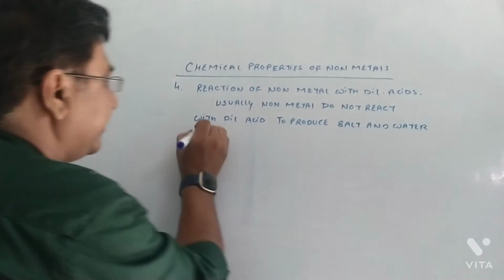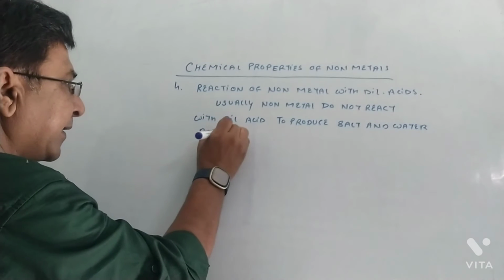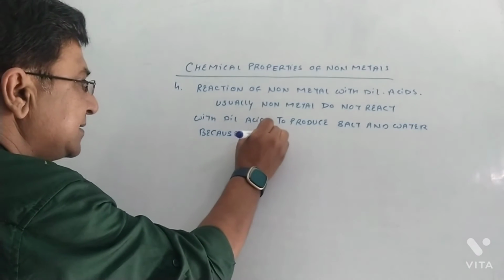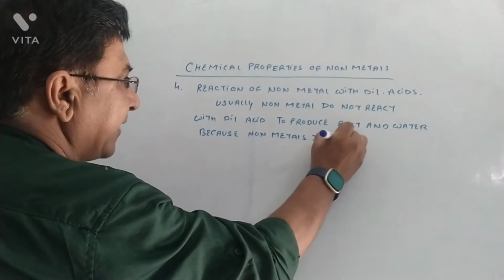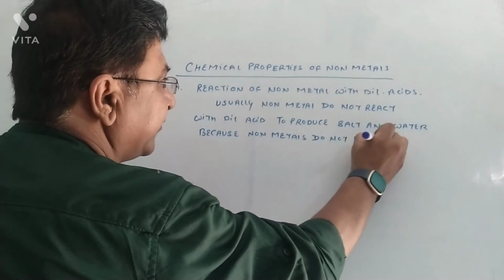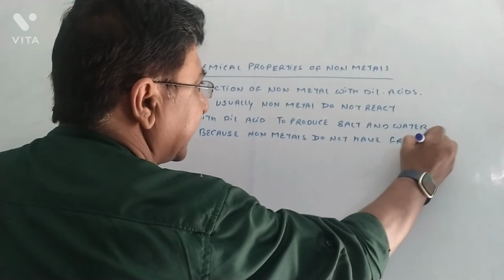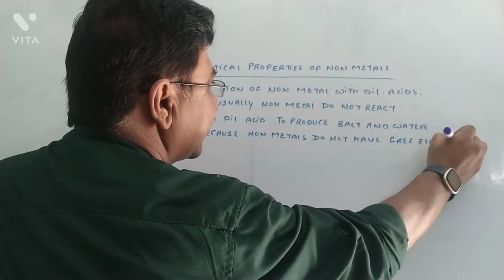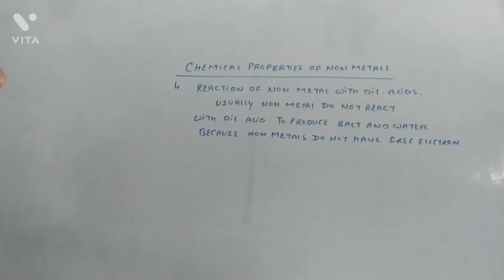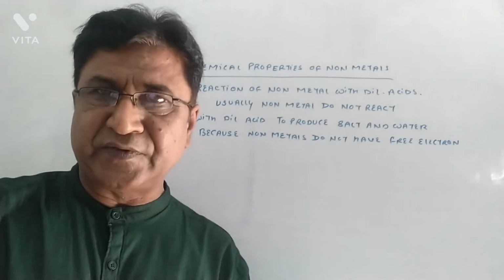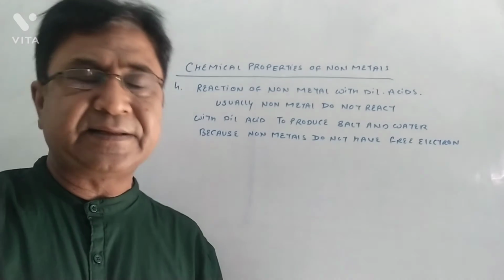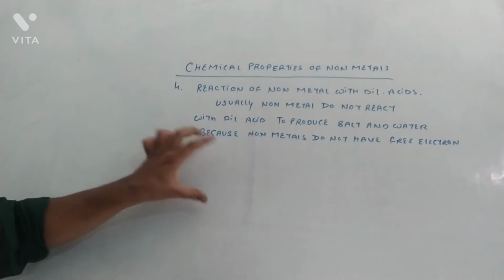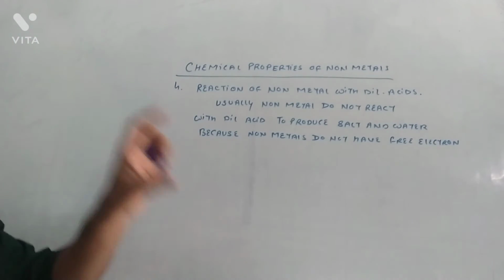Why so? Because non-metals do not have free electrons which can be released. Rather, they gain electrons. This is the basic logic. Now, the second point is some exceptions are there. In those cases, these non-metals react with the dilute acid.